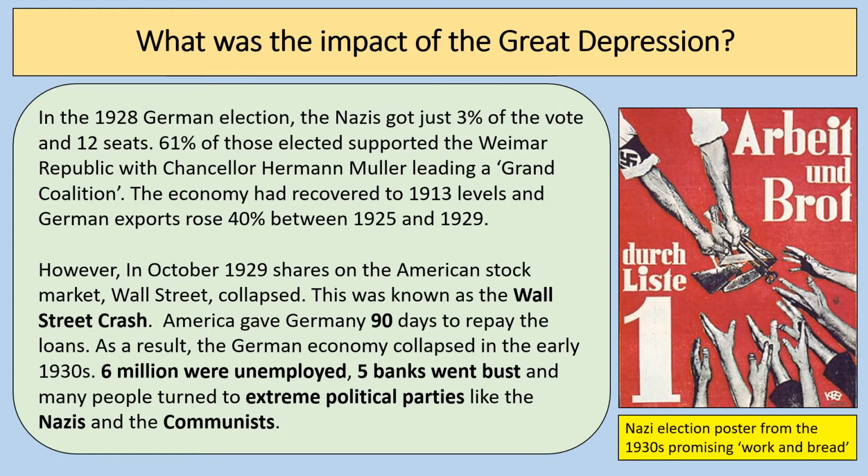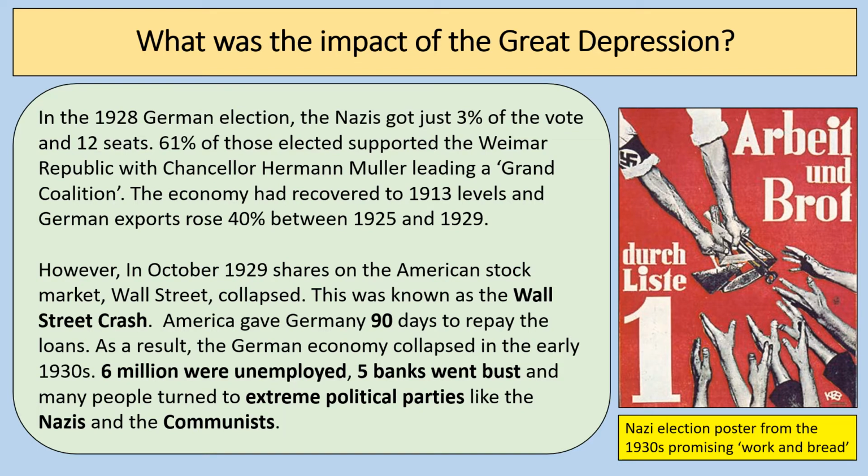The economy had recovered to 1913 levels, and between 1925 and 1929, German exports rose 40%. However, the impact of the Wall Street crash in October 1929, when the shares on the American stock market collapsed, caused huge problems in Germany. America gave Germany 90 days, just 90 days to repay the loans, and as a result, the German economy collapsed. It led to huge economic problems, 6 million people unemployed. There was a banking crisis in the summer of 1931 where 5 banks went bust.